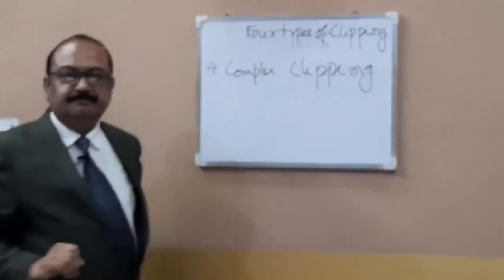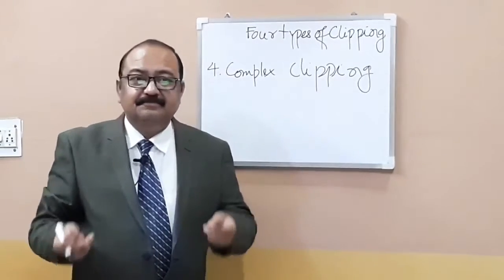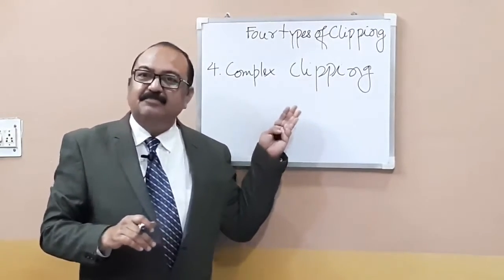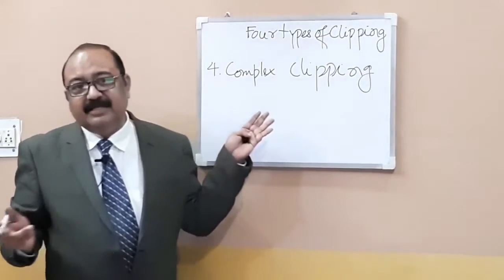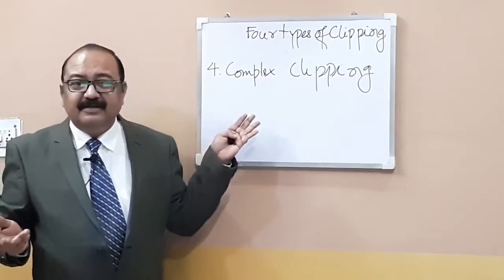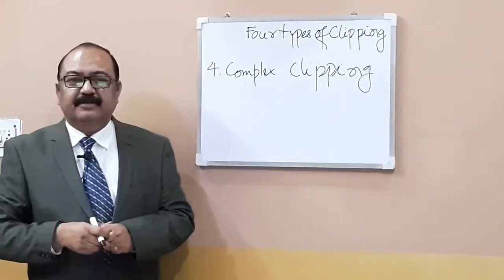Complex clipping. Now, complex means it's not as simple as fore clipping or back clipping. What do you do in complex clipping?